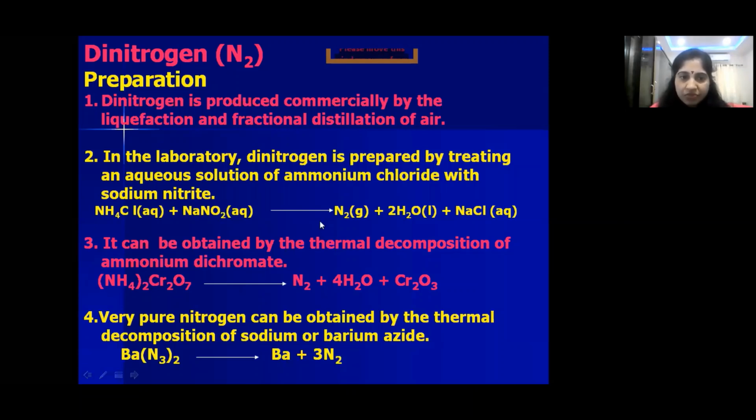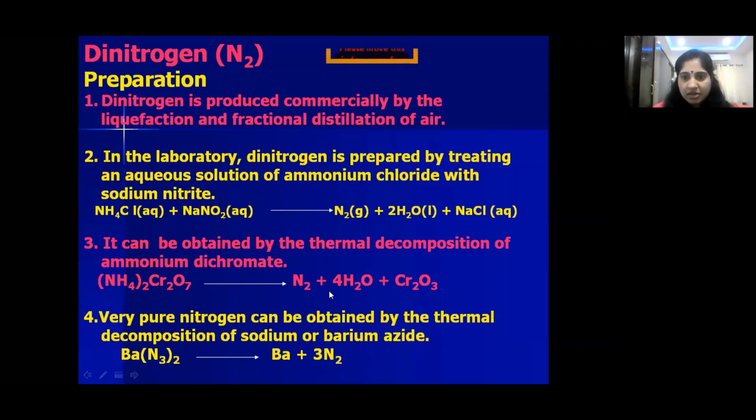So these are the three laboratory methods for the preparation of dinitrogen, and fractional distillation of air is the commercial method.